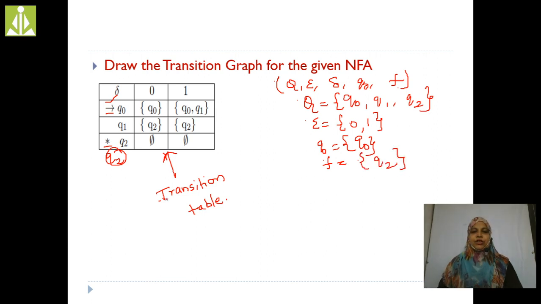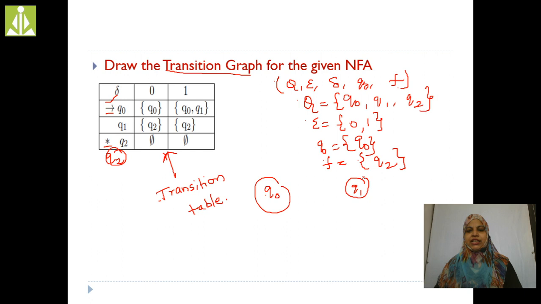Now, draw the transition graph. My question is, draw the transition graph for the given NFA. How many states are there? Q0, next is Q1, next is Q2. Right? Now, which one is the initial state? Q0 is the initial state, indicated by an arrow. Q2 is the final state, indicated by a double circle.